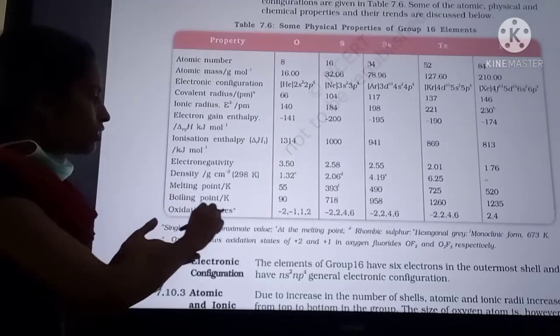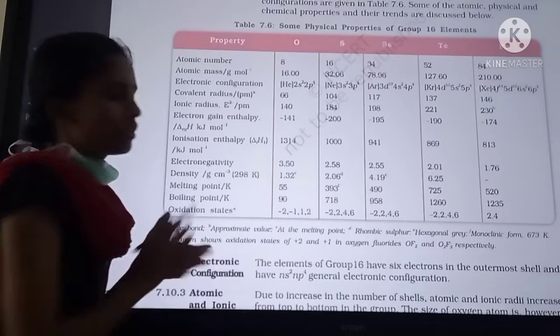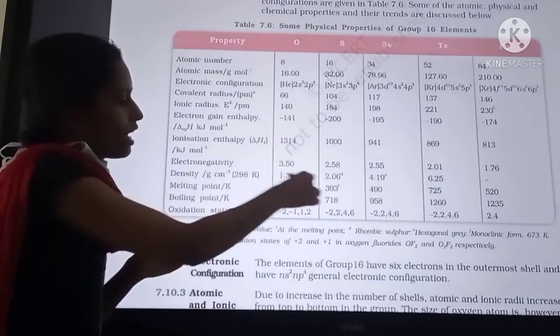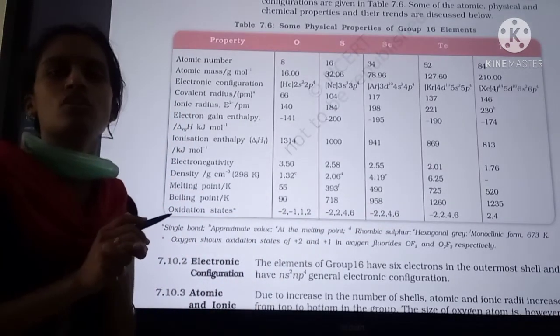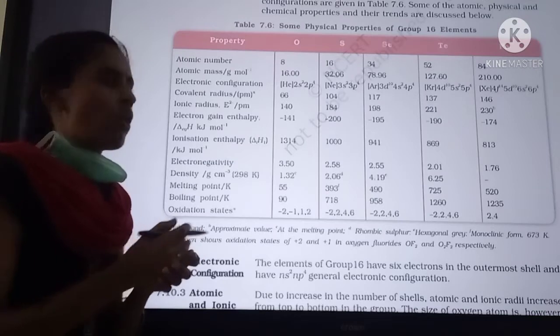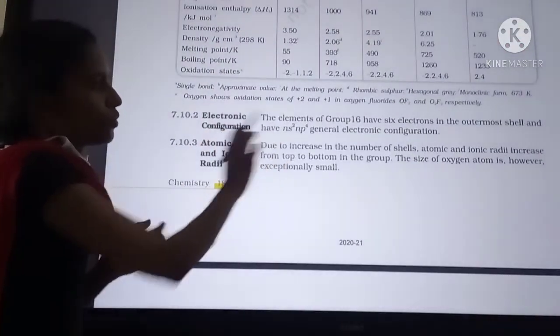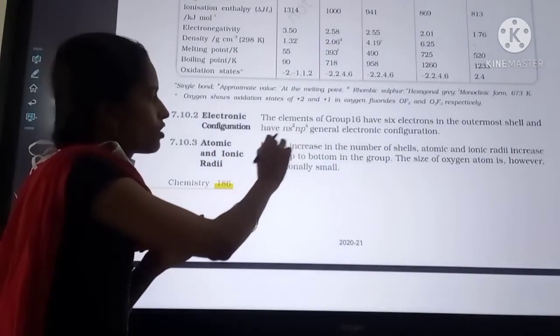Next, oxidation states. You have to remember the oxidation states: -2, -1, and so on. They exhibit variable oxidation states; they don't exhibit only a single oxidation number. Next, electronic configuration: ns2 np4 is the outermost electronic configuration.